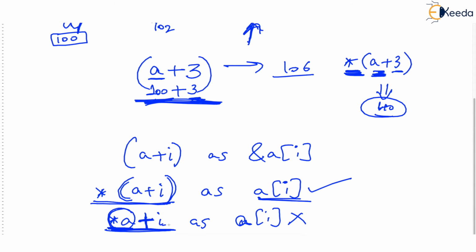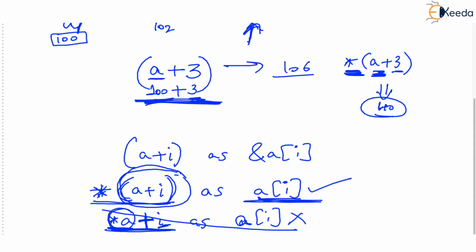Then we are adding I to it. So if *A is 10 and I is 3, the output will be 13. We will get 10 plus 3. But this is not what we want. We want to first get the address of the ith element, because we want the value of the ith element, isn't it? So we will get the address of the ith element, and then we will put the value operator asterisk, which will give you the value at that location.